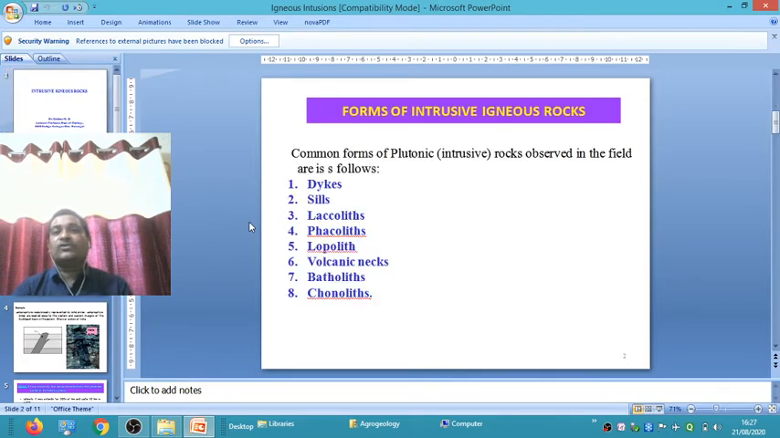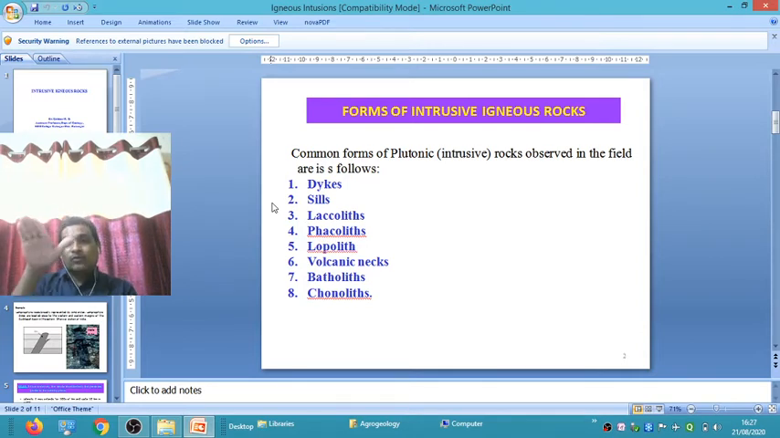There are different igneous intrusive bodies formed beneath the subsurface. Common forms of intrusive bodies observed in the field are as below. Intrusive igneous rocks are also called plutonic igneous rocks. They are formed by the cooling, consolidation, solidification and crystallization of magma.